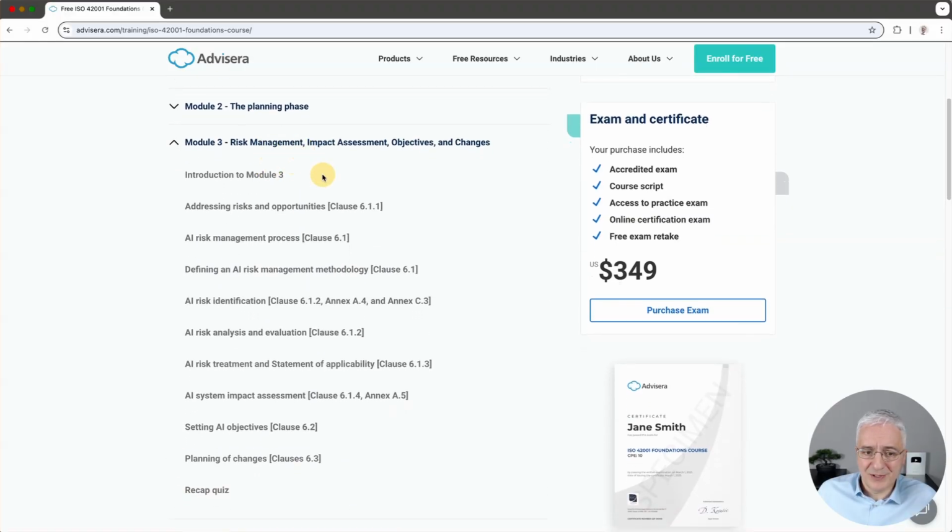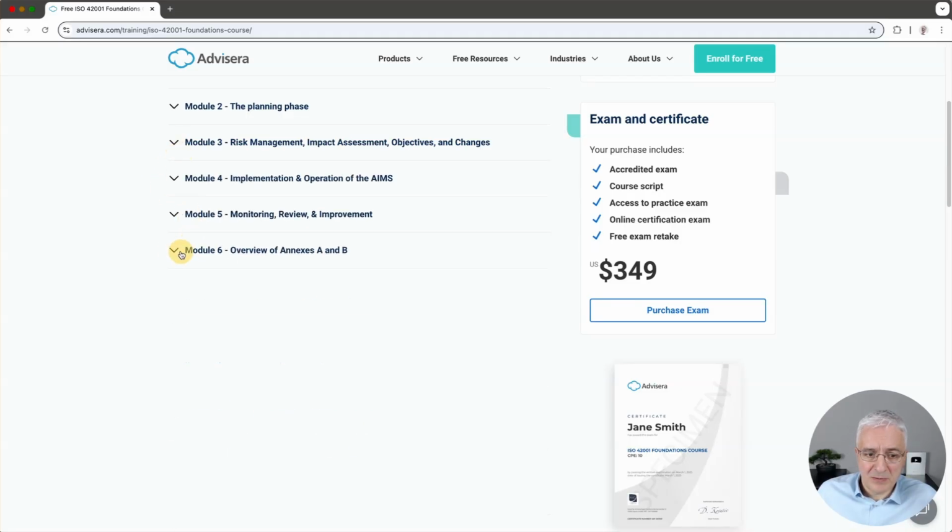It explains the risk management. Basically here it explains how to set up this risk management process, how to write the methodology, how to identify all the risks, how to analyze them, meaning how to assess the impact and likelihood, how to treat these risks, in other words, how to select appropriate controls, and also how to perform this impact assessment.